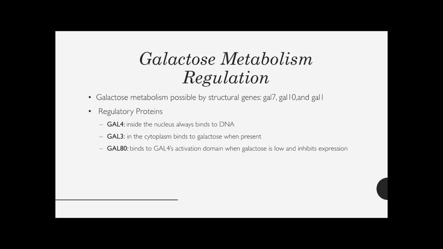So when there's no galactose, Gal4 will be bound with Gal80, and the activation domain will be halted. It will be inactive. So the expression of 7, 10, and 1 will be stopped, and galactose will not have to be broken down. When galactose is high, Gal3 will bind to galactose, and Gal80 will bind to Gal3. This means that Gal4 is free, and the activation domain is active, and Gal7, 10, and 1 are expressed. If Gal7, 10, and 1 are expressed, this means that galactose metabolism will occur, and galactose will eventually decrease in